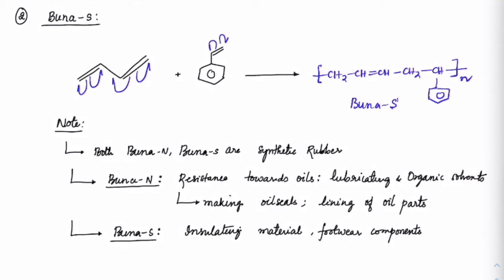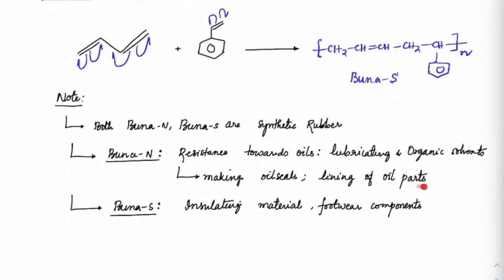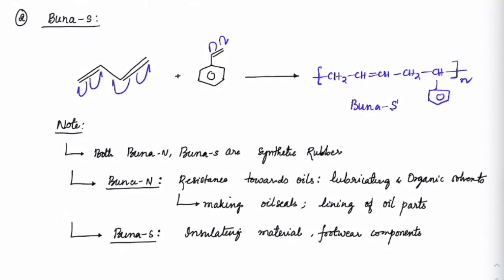You may see oils on the top, there is a plastic, there is a rubber holding which is there. That is made up of Buna N. Okay, and all the lining of oil parts, or inside the lining of bottles where oils are stored, the lining is made by Buna N. Same way, Buna S, if you check out, is used as an insulating material and in footwear, all the chappals which are being made. Got it? Those are from Buna S. Hope you guys understood what Buna N and Buna S are.